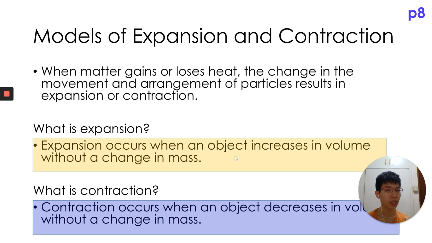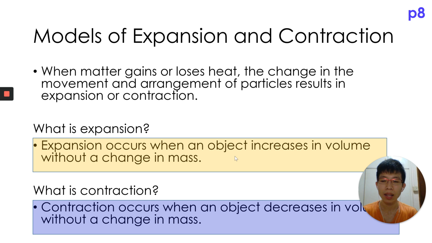So what is expansion? Expansion occurs when an object increases in volume without a change in mass. So what does it mean? Imagine you have a small room with 9 people inside. When you do an expansion, you increase in volume. So now we have a bigger room, but there are still 9 people inside. So this is the meaning of expansion. You increase in volume, increase the space, but the mass still remains the same because there are still 9